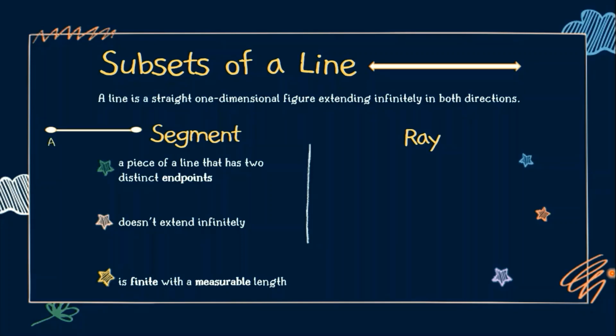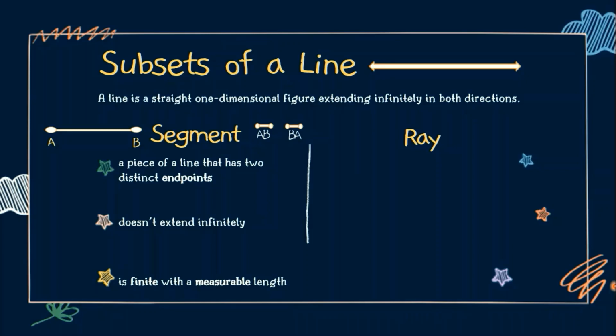For naming a segment, say for example, we have 2 points A and B, we can name it as segment AB or segment BA. Pwede natin siyang pagbaliktarin dahil both ends ay pareho naman na point. And then we can write its symbol on top of it. Its symbol is a line with two endpoints. Or pwede na naman natin isulat yung words na line segment AB, line segment BA. For segments, pwede natin siyang mapagpalit yung dalawang letra. It doesn't matter because yung kanyang dalawang dulo ay endpoints naman.